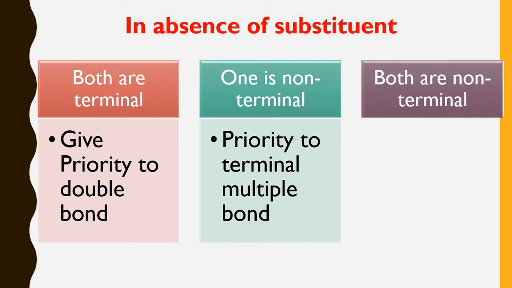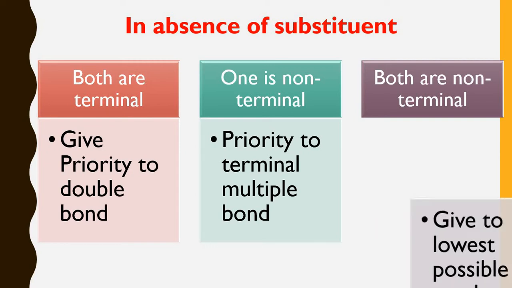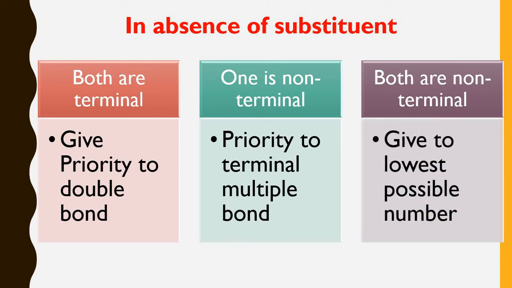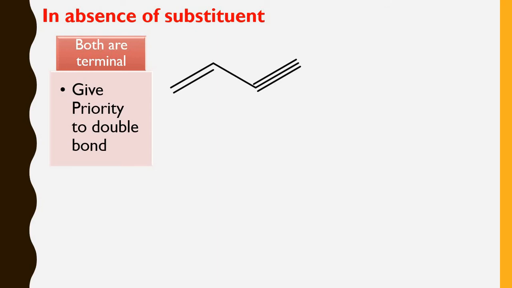Then if both double and triple bonds are non-terminal, then you have to give the priority according to the lowest possible number. So we will see one by one how in absence of substituent priority is given to multiple bonds. So this is the first example.